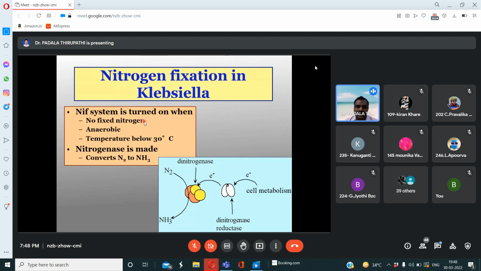It is mandatorily an anaerobic condition, and the temperature is below 30 degrees Celsius, and the nitrogenase converts nitrogen to ammonia. See here, we can observe this in the image. The slide shows the nitrogen is injected.